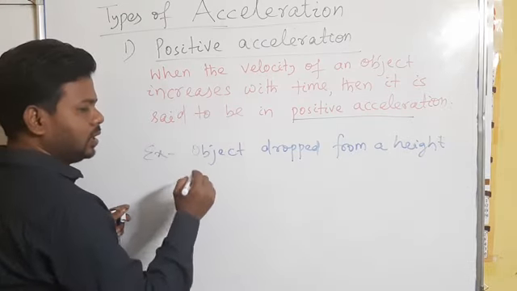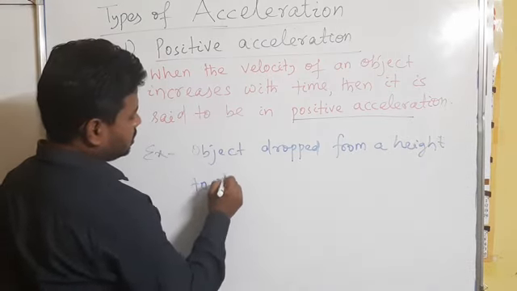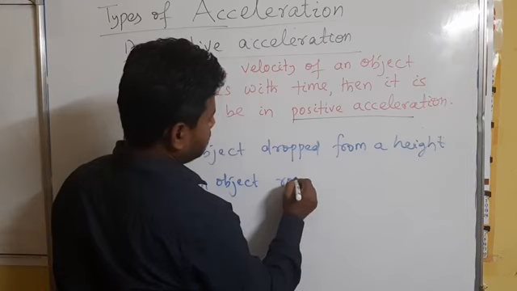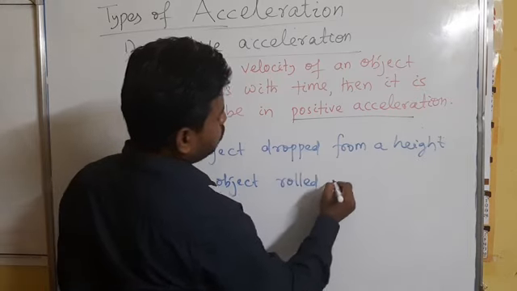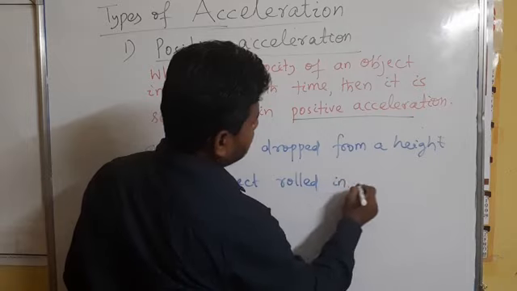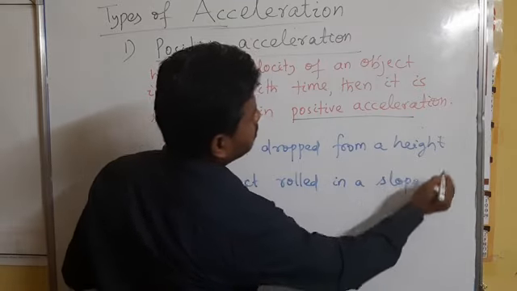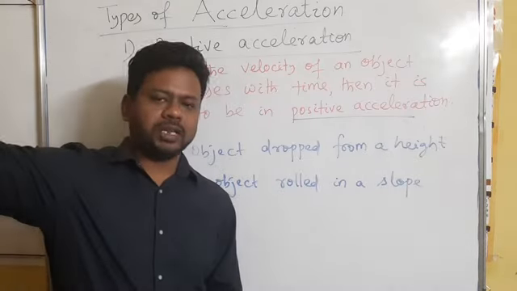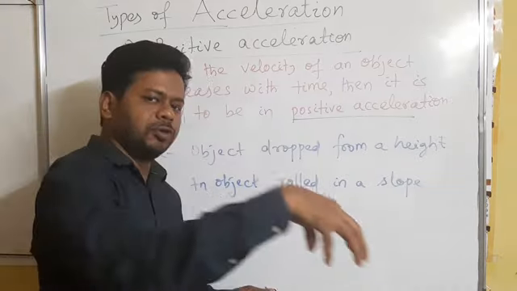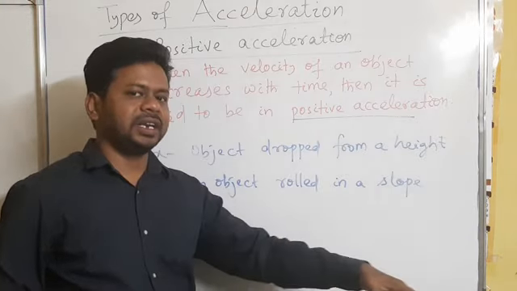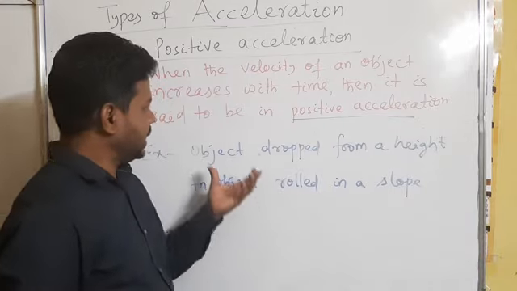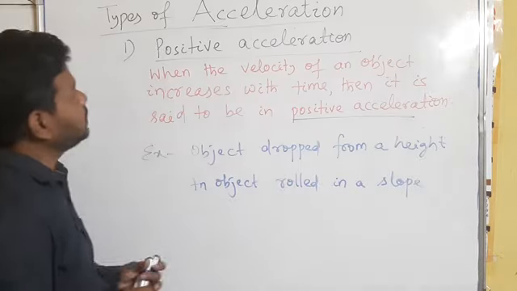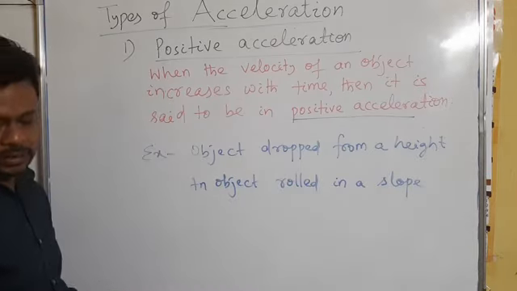Similarly, an object rolled on a slope. You know, students, there is a slope. If you put a ball on a slope, the ball will move downwards and its velocity will increase. That is an example of positive acceleration because velocity is increasing in both cases. So these are examples of positive acceleration.